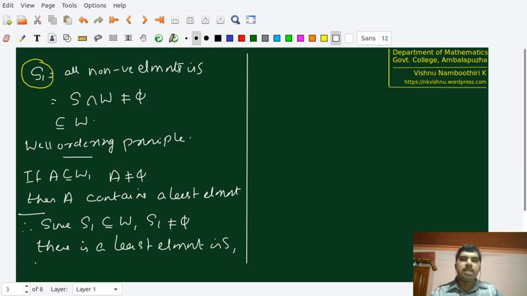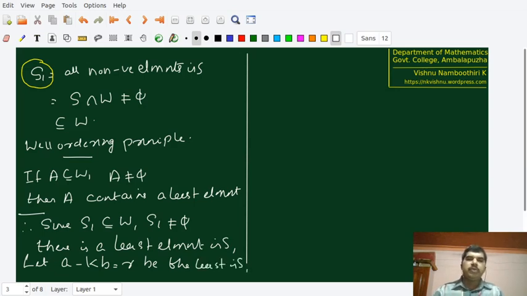Therefore, that least element also will be of the form some a minus qb. Let a minus kb equal to r be the least in S1. So we have located one specific element from S1, that is the least element in S1, and we named it as r.